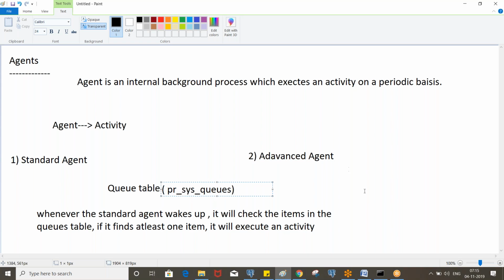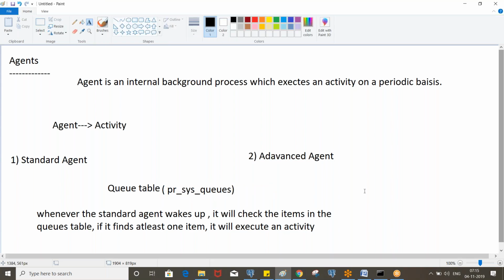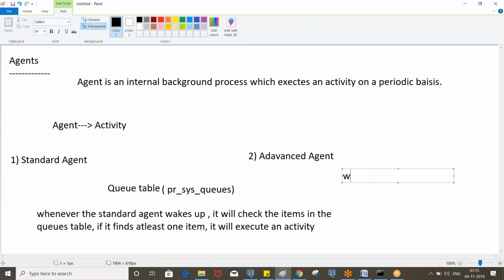Okay, so if it is the advanced agent, it is not dependent on the queue. Whenever the advanced agent wakes up, it will execute an activity directly. You can note down that point. So whenever the advanced agent wakes up, it will execute an activity directly.